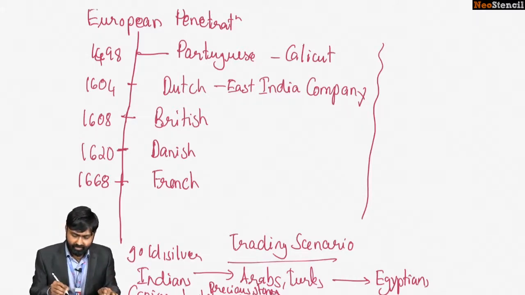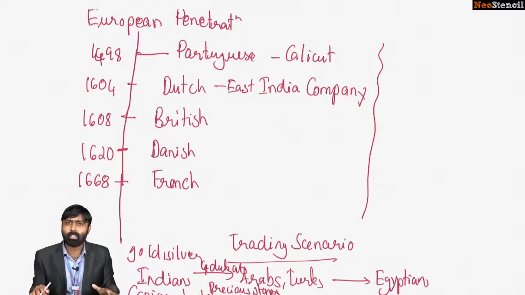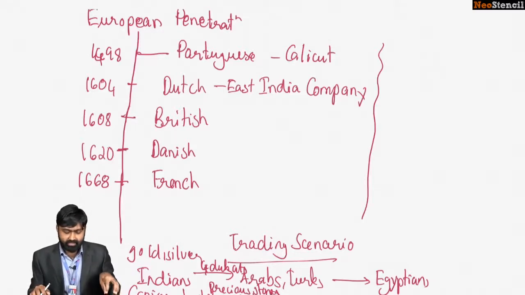Okay, so imagine that these goods were bought at 4 ducats. You don't need to know the name of the currency, I'm just giving you an example. 4 ducats from India. They were sold by the Indians to Arabs and Turks at 4 ducats.